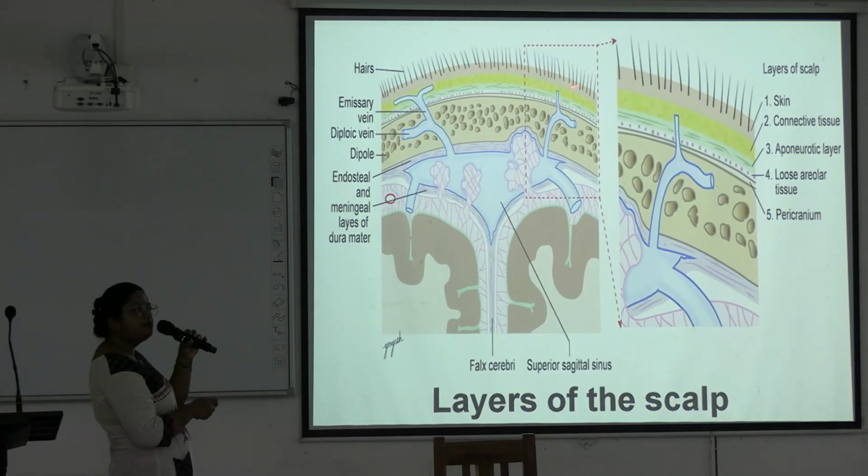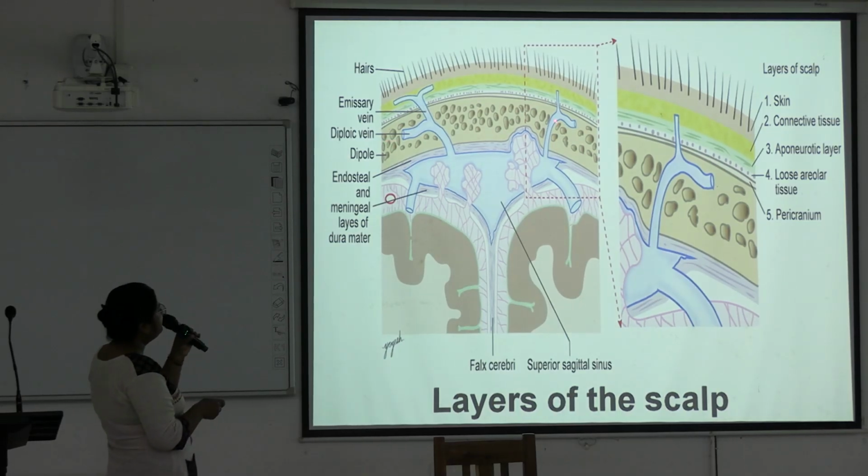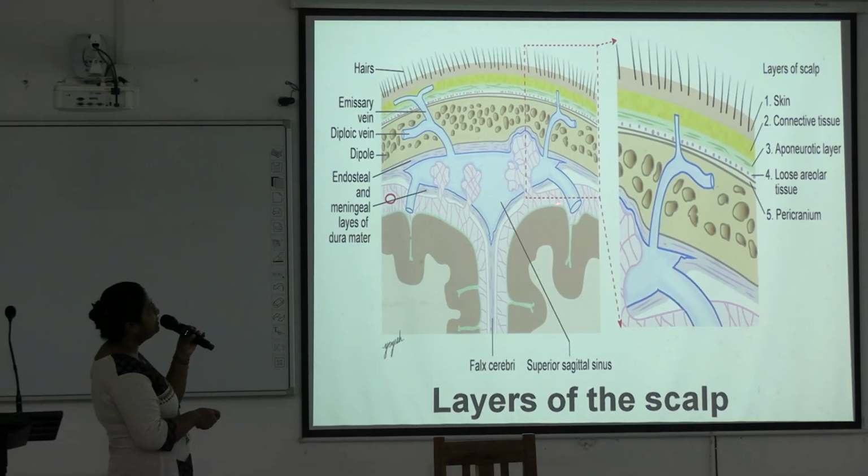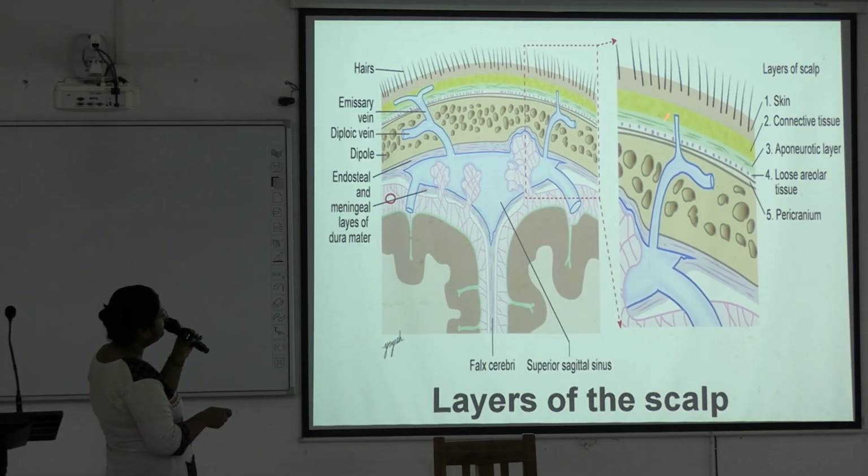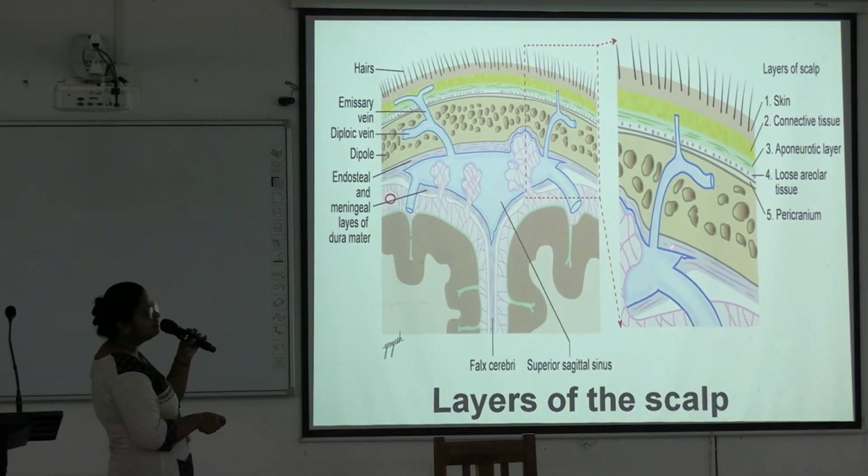And these veins are also connected to this layer. Diploe lies in between the outer and inner table of the skull bones. So these are the diploic veins. Diploic veins are also connected to the dural venous sinuses. This vein is connecting the connective tissue layer with the dural venous sinus, and this is one diploic vein.